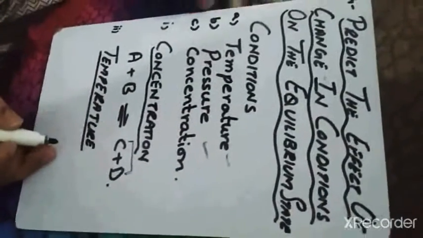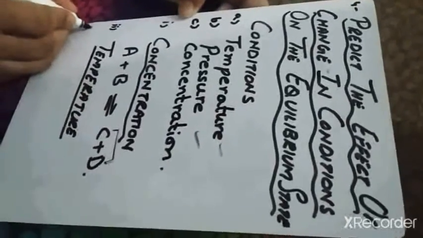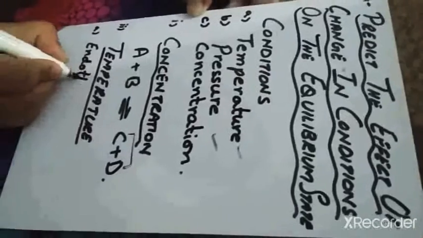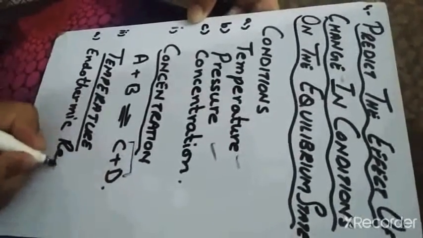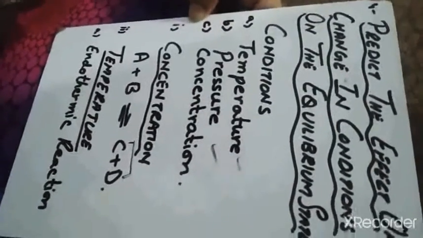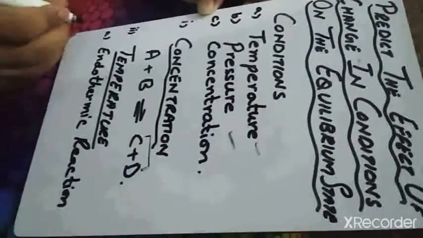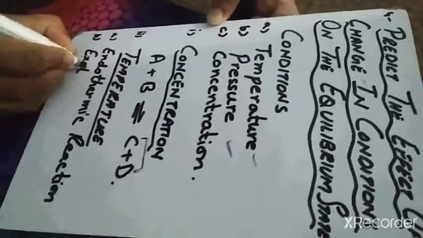Then temperature, right? As we know that we have two types of reactions, that is endothermic reactions. What do you mean by endothermic reactions? The reactions which absorb heat, right? And second, you have exothermic reactions.